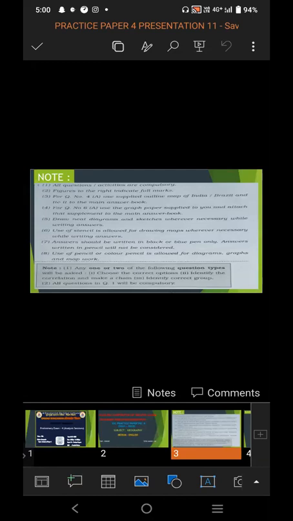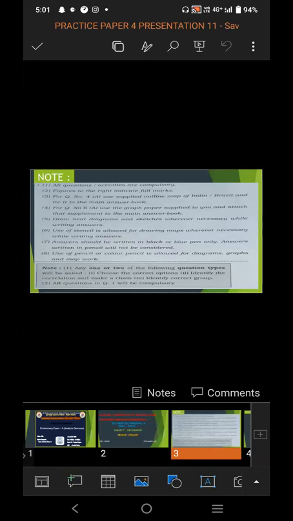All questions, activities are compulsory. Figures to the right indicate full marks. For question number 4A, use supplied outline map of India, Brazil, and tie it in the main answer book. For question number 6A, use the graph paper supplied to you and attach that supplement to the main answer book.